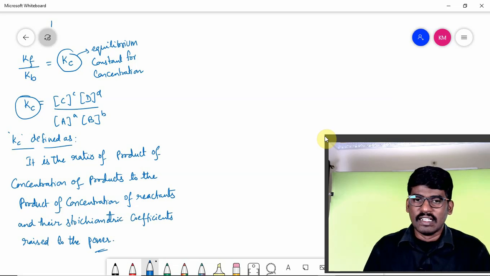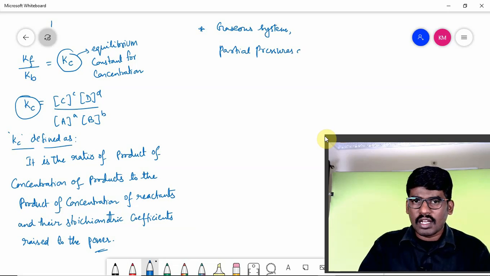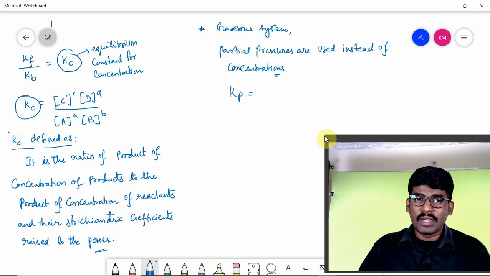That is what is called Kc. But if you would like to use it for a gaseous system, instead of concentrations, partial pressures are used. Then Kp is the equilibrium constant for partial pressures.